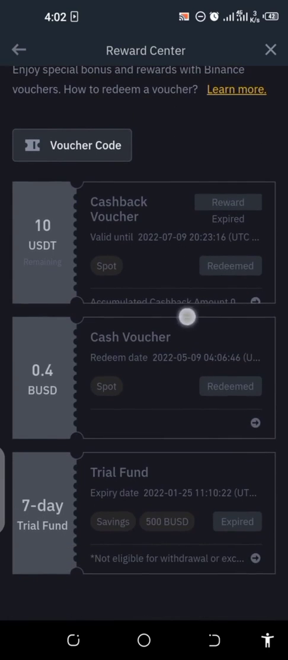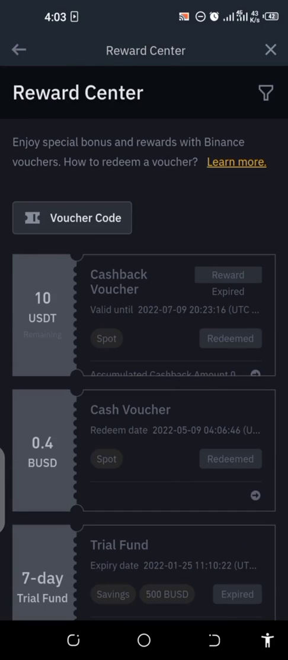As you can see, I've redeemed this one. I redeemed this two also. This one expired. This 500 BUSD also expired, just like this one. So as I missed this one before, I don't want any other person to miss it. Don't worry. After receiving your odds within these 9 days, the 500 voucher is gonna reflect here, which you're gonna redeem.